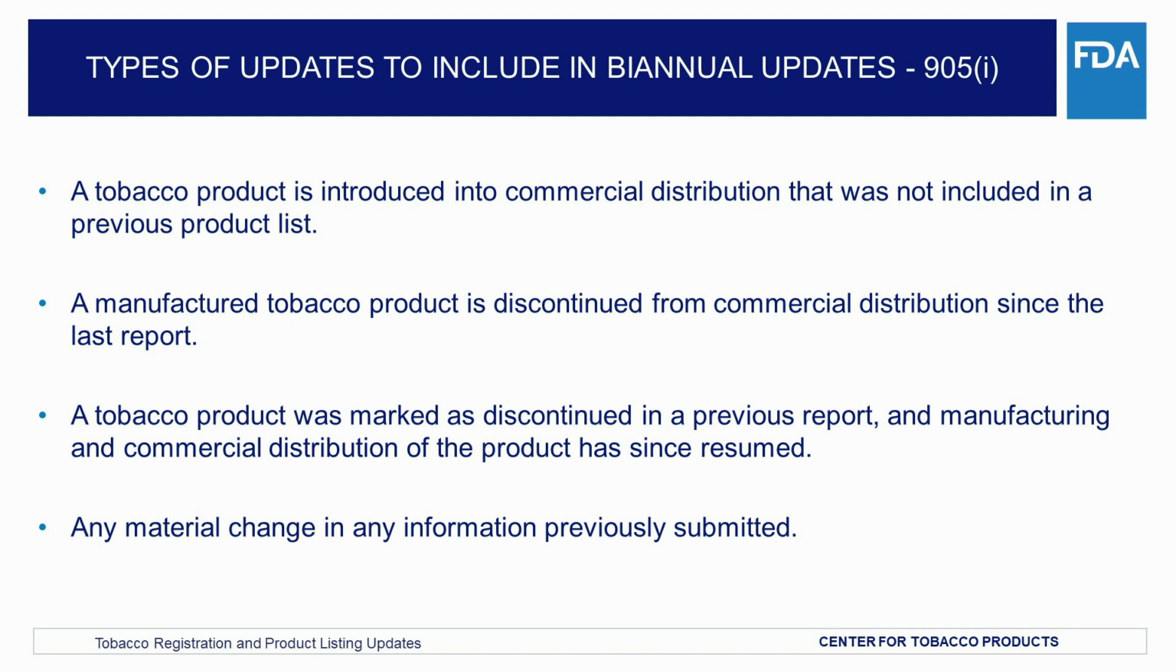3. If you had a product listing that was marked as discontinued in a previous report, and you have since resumed manufacturing for commercial distribution, then you are required to provide notice of the resumption, the date of the resumption, and complete current product listing information. And 4. Any material change in any information previously submitted.